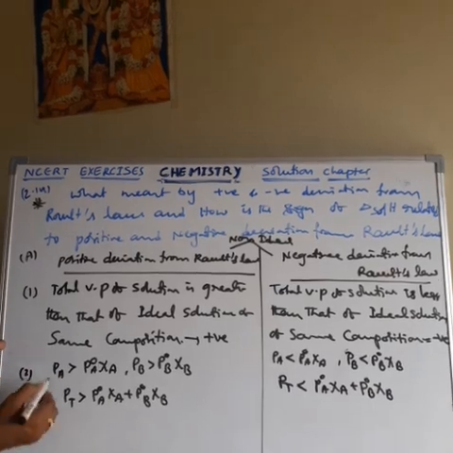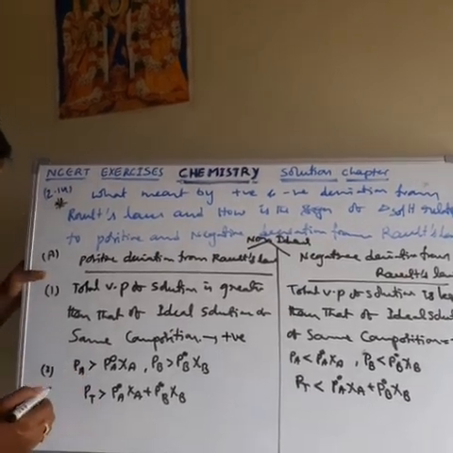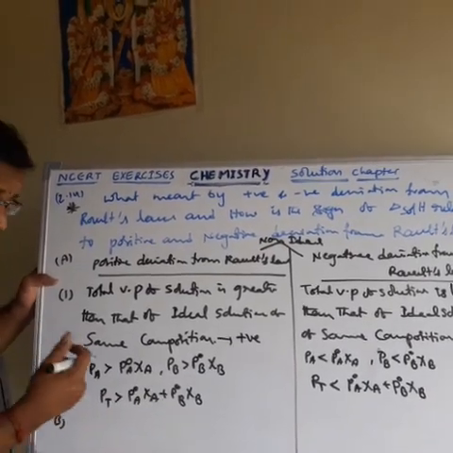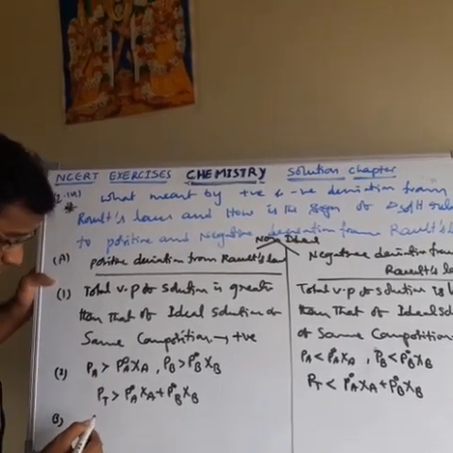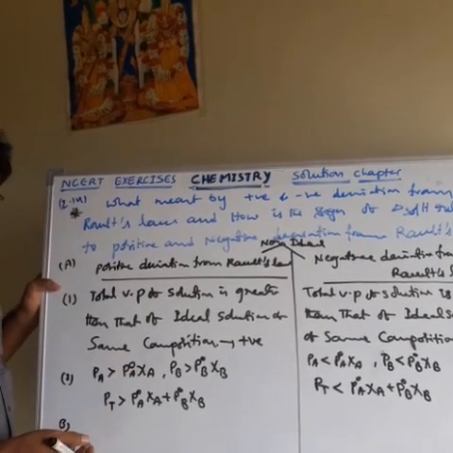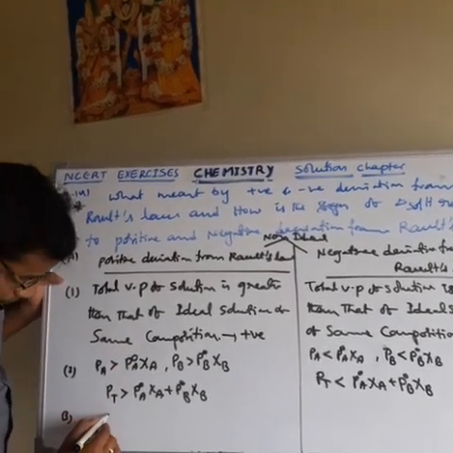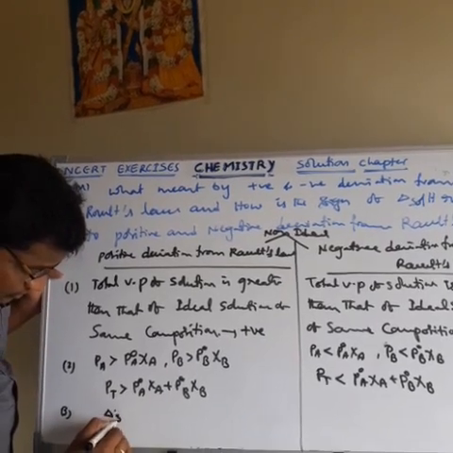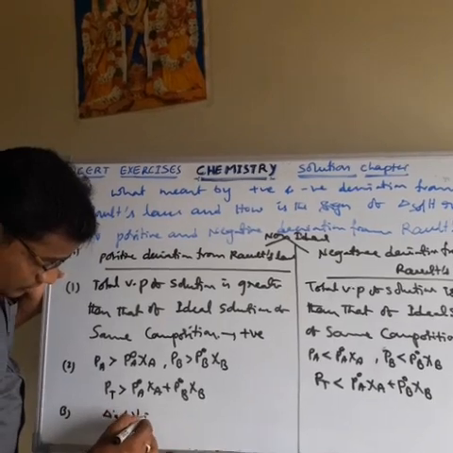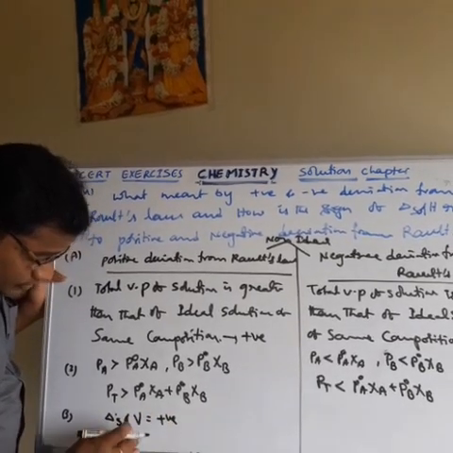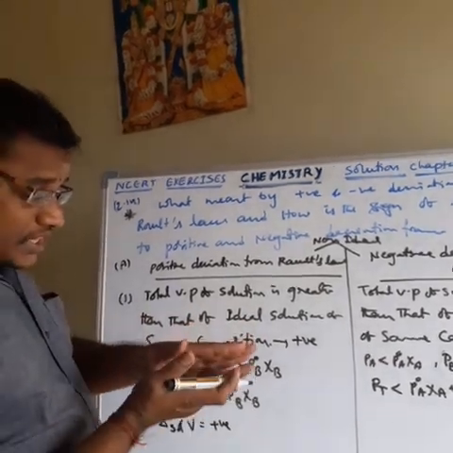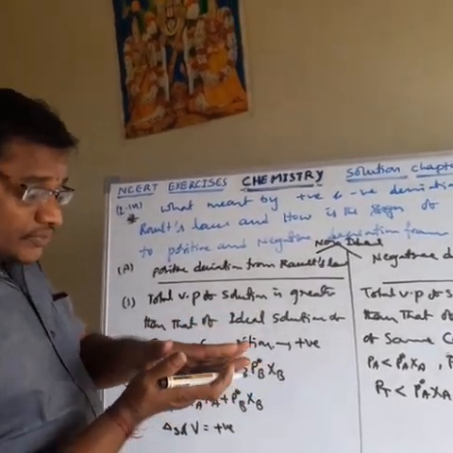Then the third difference: for the positive deviation, the solution has intermolecular attractions that are less. Whenever the intermolecular attractions are less, what happens to the change in volume of the solution? It is positive. So delta V of the solution is positive, due to repulsion forces: attraction forces are less and repulsion forces are more.